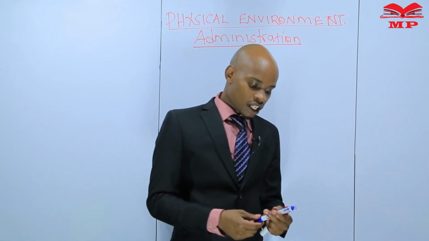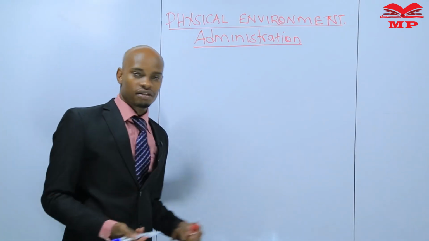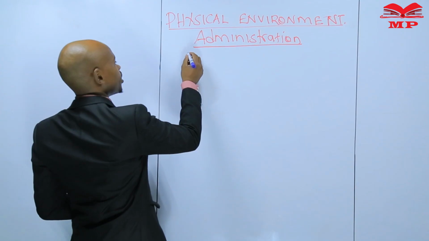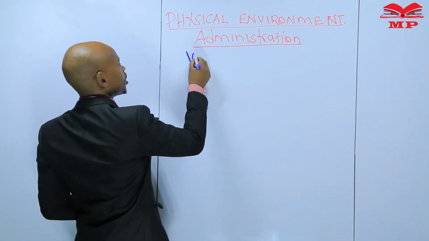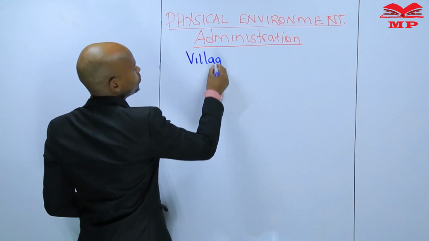And to start, let us write the administration hierarchy that we have. The smallest hierarchy we have is a village.